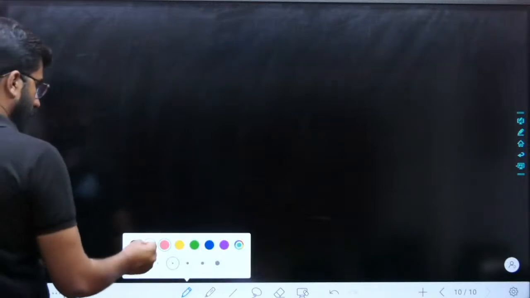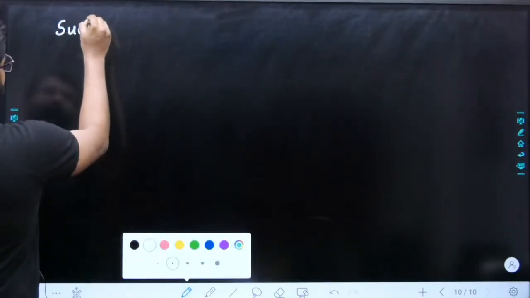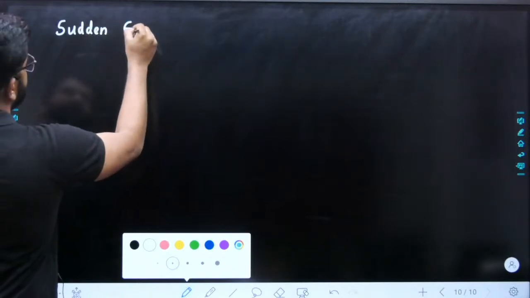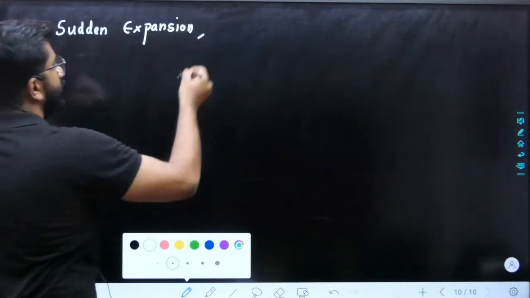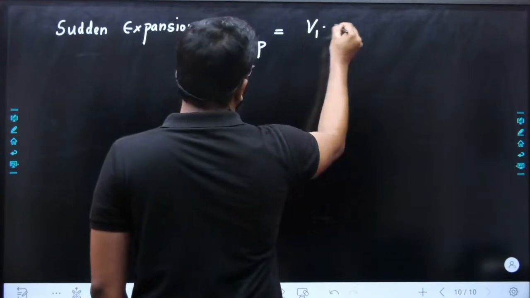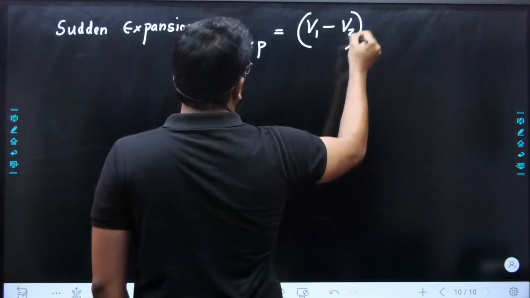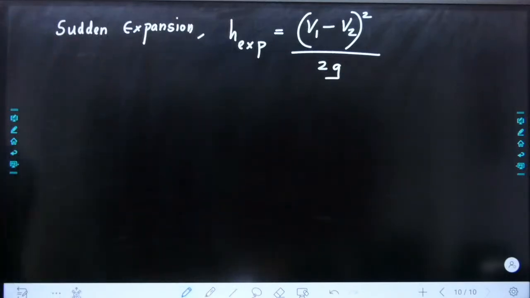So, important equations for minor losses. In case of sudden expansion, what is the equation for H expansion? Remember the H expansion equation. It will be (V1 minus V2) whole square divided by 2g. So this is the minor loss equation in case of expansion.